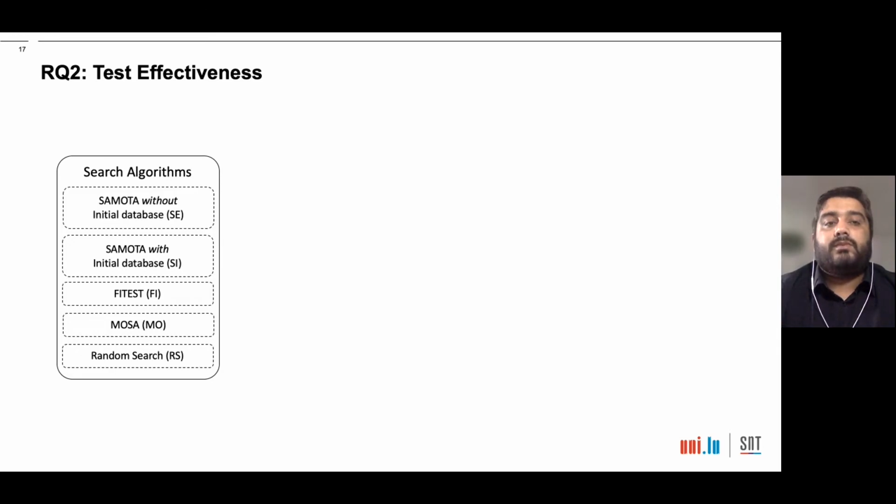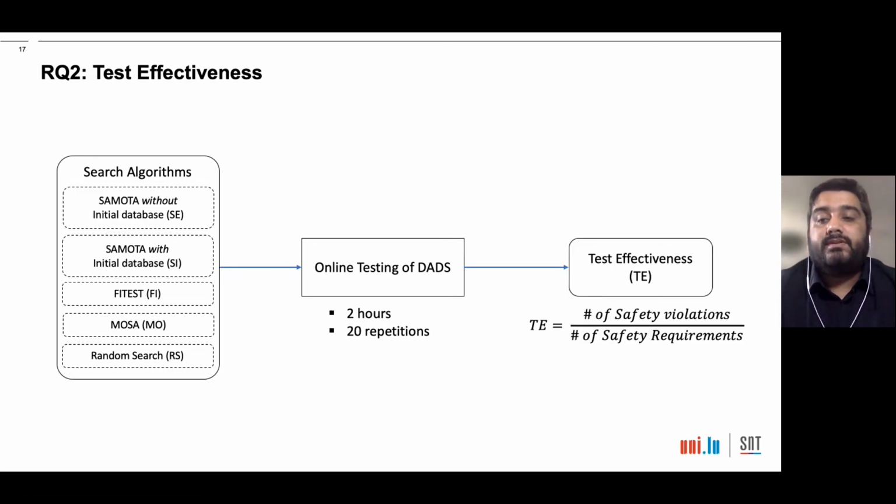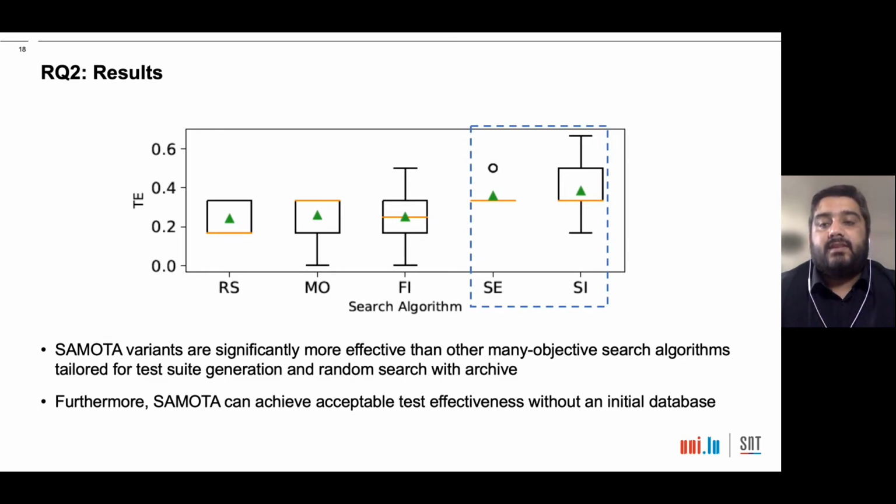Using each algorithm from the set of search algorithms, we perform online testing of DADS with the search budget of 2 hours. We repeat it 20 times, and we measure the test effectiveness, which is the number of safety violations found by a test suite divided by total number of safety requirements. This page shows the results for RQ2. We can see that SAMOTA variants are statistically significantly more effective than other many objective search algorithms tailored for test suite generation and random search with archive.